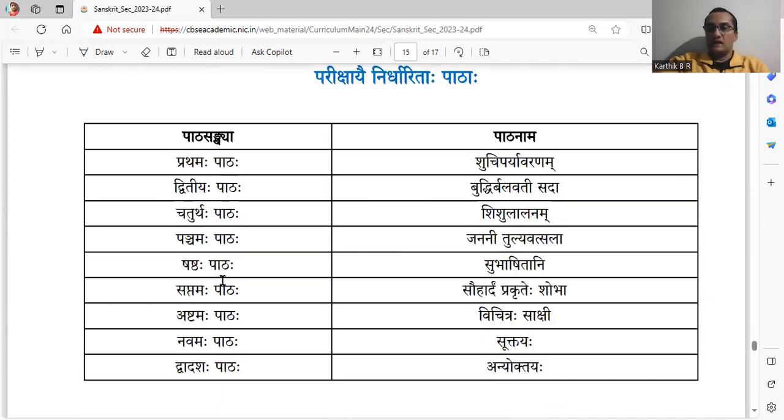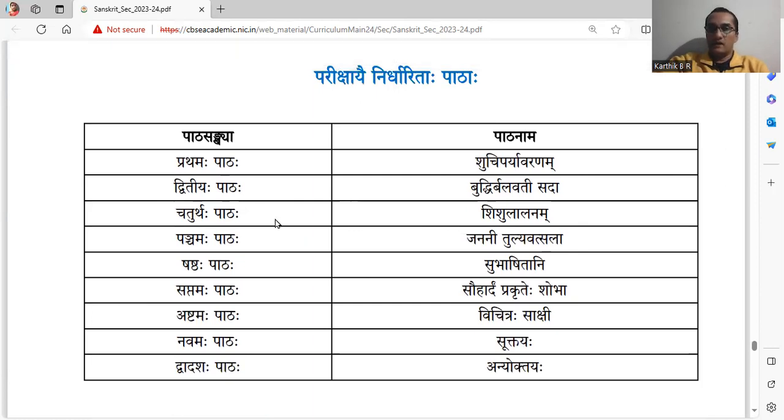Now, these are the chapters to be studied this year. Some from your textbook are eliminated. So after that, these chapters you have to study. Prathamaha pataha, Shuchi Paryavaranam. Dvitiyaha pataha, Buddhir Balavati Sada. Second chapter. Then the third chapter is skipped. Chaturthaha pataha, Shishulalanam. Then Panchamaha chapter, the 5th chapter, Janani Tulya Vatsala.